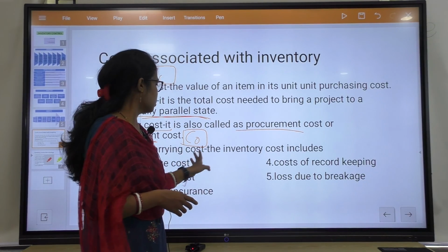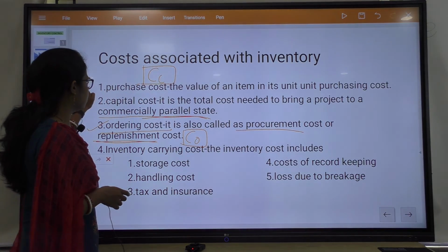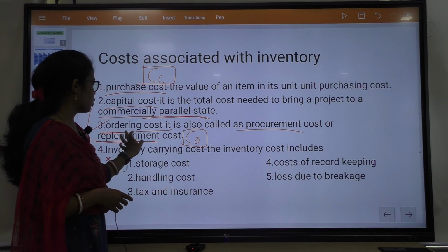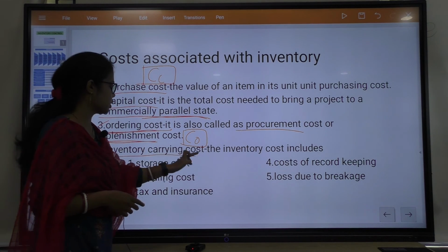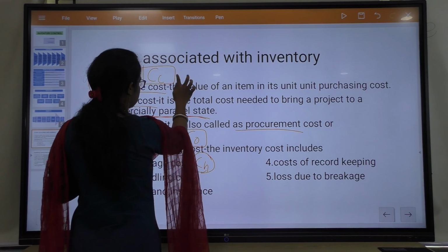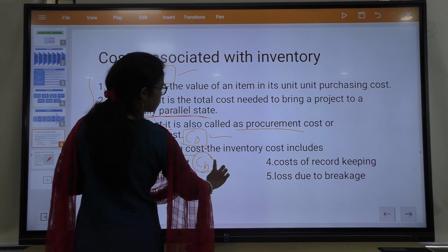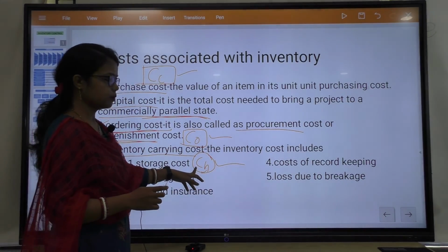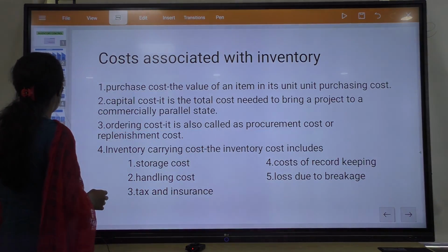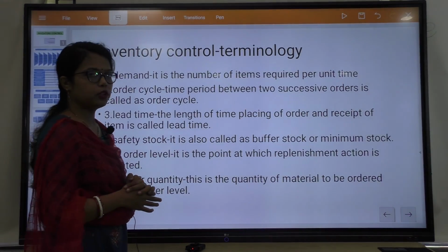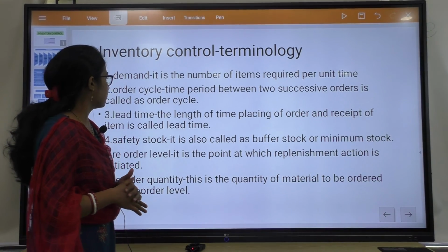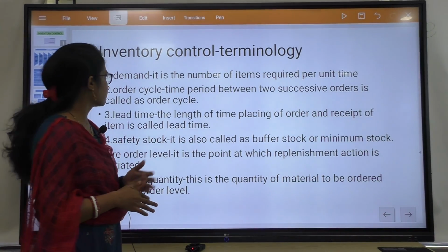So these are the costs involved in inventory: purchase cost, capital cost, ordering cost, and inventory carrying cost. The symbol for inventory carrying cost is CH. Clear? This is CC, this is CO, the ordering cost, and CH is the inventory carrying cost. So, coming to the next slide, what are the different terminologies involved in inventory control? There are some terminologies.